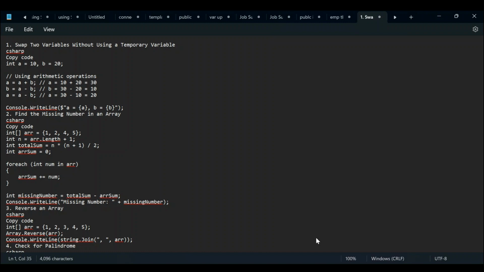Now, the second problem will start: find the missing number in an array. So this code you can copy.